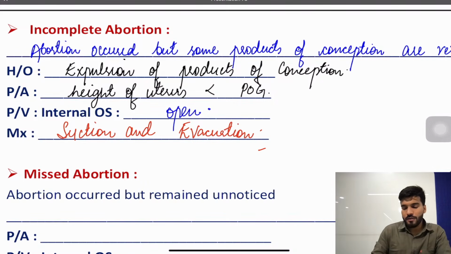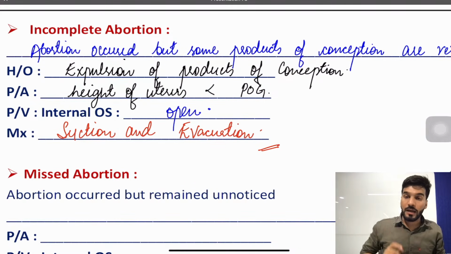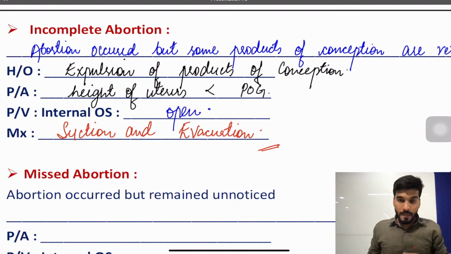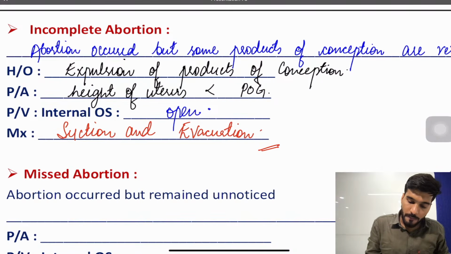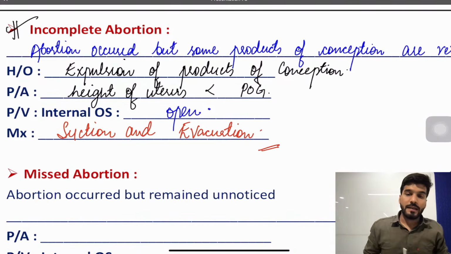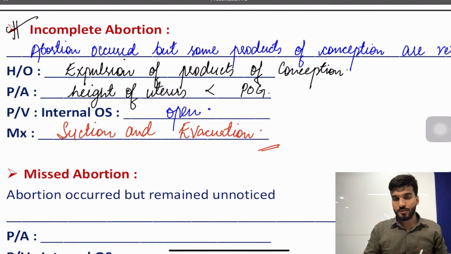A simple question will be asked: a female is coming to you with the complaints of pain abdomen and bleeding. Upon the examination, patient is giving the history of expulsion. Per abdominal examination, the size of the uterus is less than the period of gestation, os is open. What will be your diagnosis? You should remember, the diagnosis is incomplete abortion. That means abortion has occurred, but some of the products of conception are still inside, they are retained.